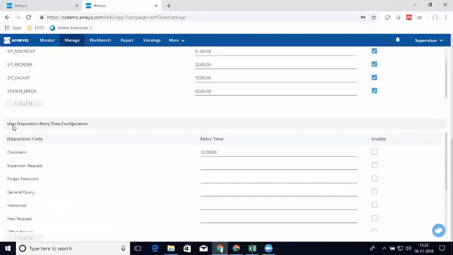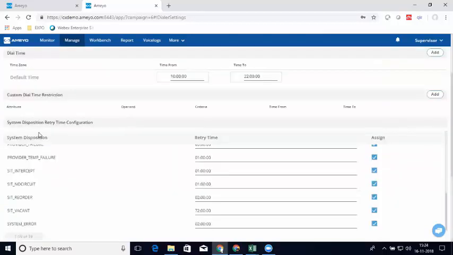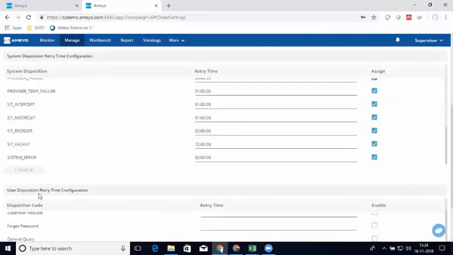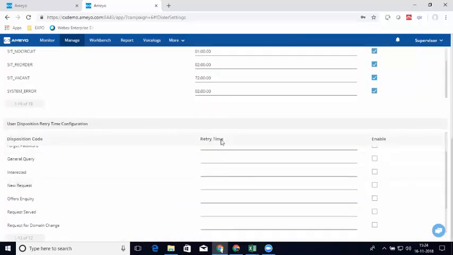And now we have also added the user disposition retry time. According to the disposition selected by the agents after the call ends, we can have the retry time accordingly. For example, if the agent has selected, let's say, complaint over here, and we think that, okay, if this particular customer has selected complaint, we should call him again after 22 hours as defined over here. So initially, we just had the system disposition retry time, but now we have also included the user disposition retry time, where the retry time can be configured according to the disposition selected by the agents.